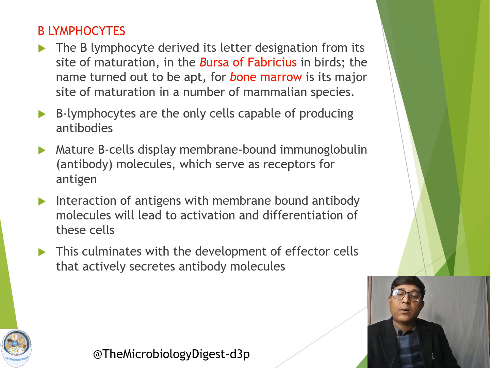B for either bursa or bone marrow. B lymphocytes differentiate and mature in the bursa in birds and bone marrow in other mammals. These B cells are the only cells capable of producing antibodies.